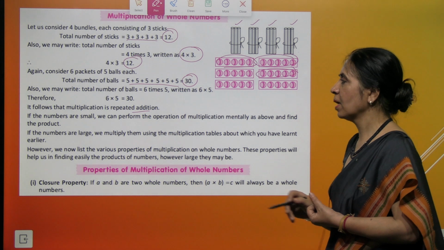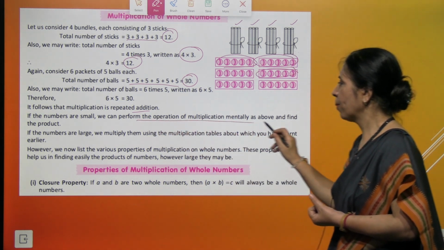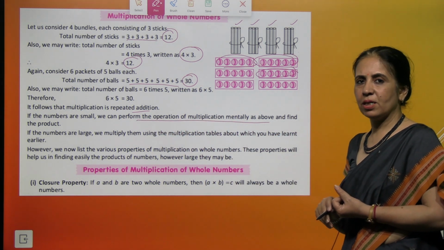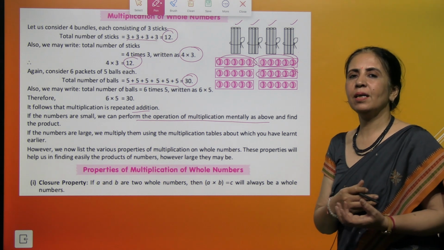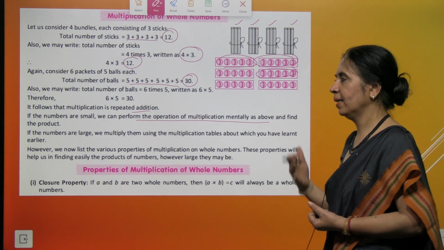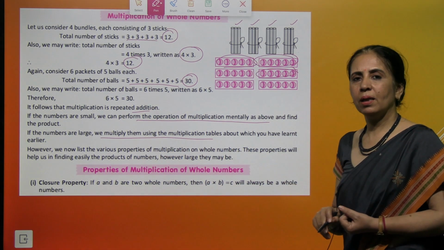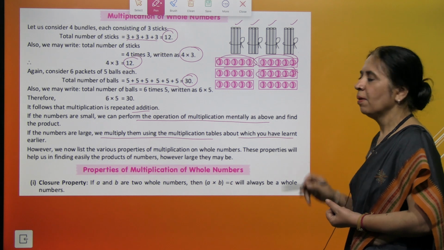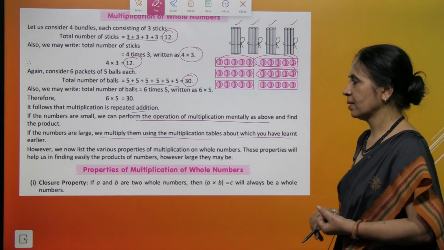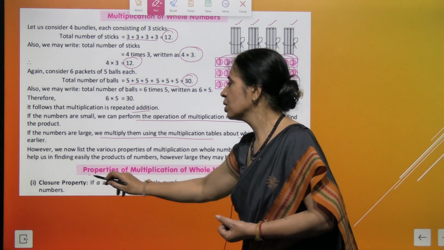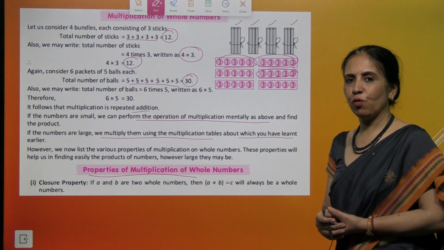Now, if the numbers are small, we can do the operation of multiplication very mentally, right? 5 times 6 is 30, 2 times 8 is 16, like this. But when we have large numbers, we multiply using the multiplication tables which you have learned in the earlier classes. Here we'll be talking about some of the properties of multiplication of whole number.